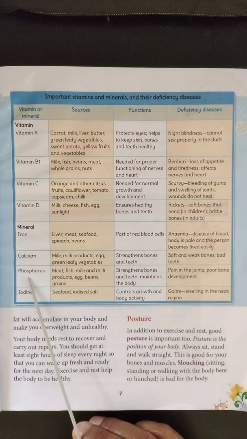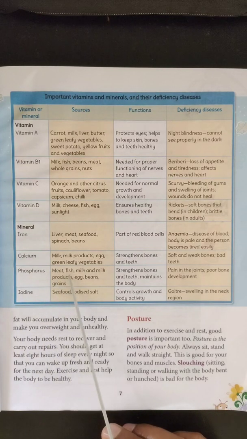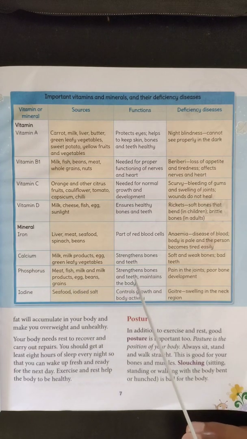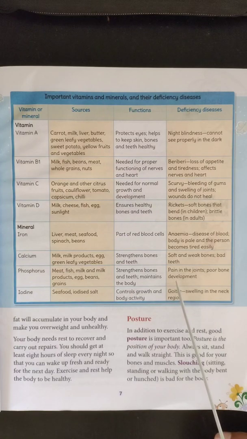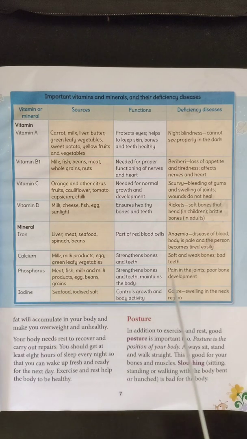Next is phosphorus. Phosphorus is found more in meat, fish, milk products, egg, beans and grains. Do you know it is also required for the strengthening of bone and teeth. It is also required for the maintenance of body. Absence of phosphorus in our food item will lead to pain in the joints. Even there will be poor bone development. Mainly these two elements, calcium and phosphorus, are very essential for bone and teeth.